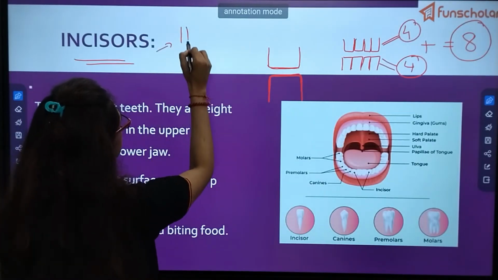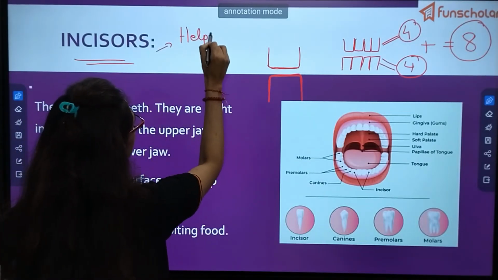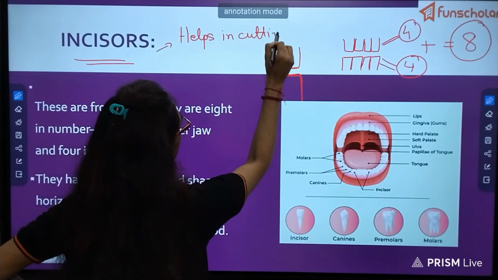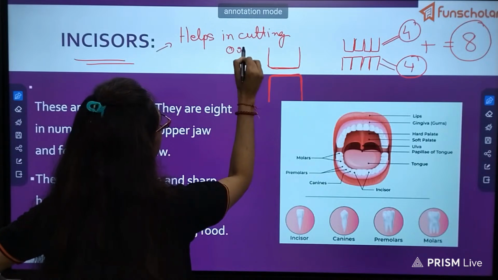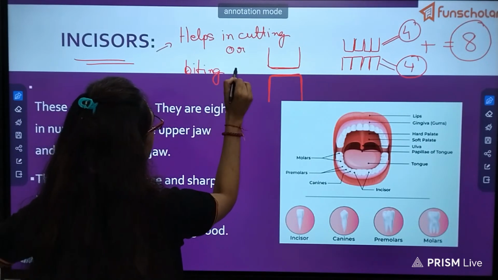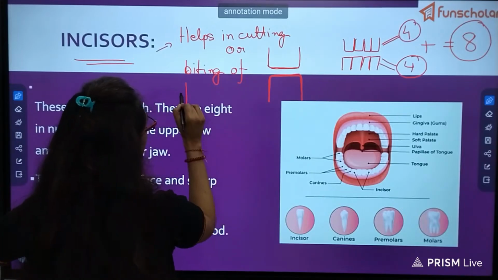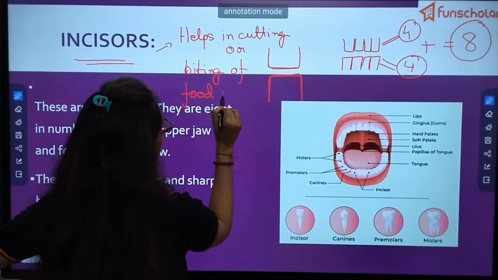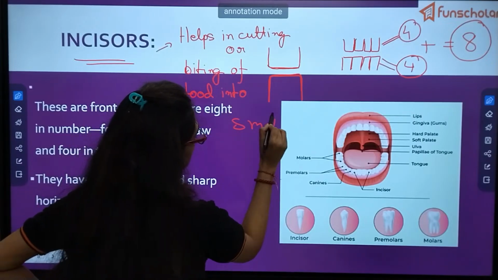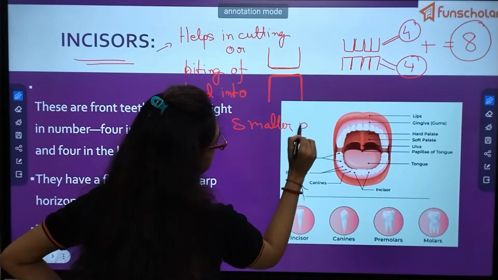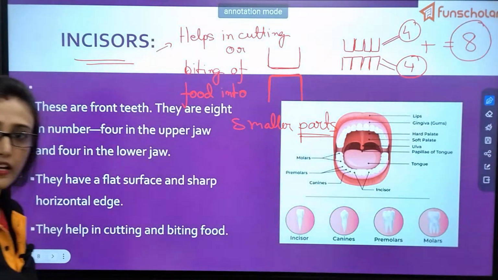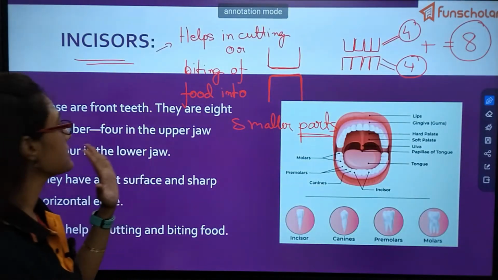It helps in cutting or biting of food into smaller parts. Clear? Understood? What did I just say?